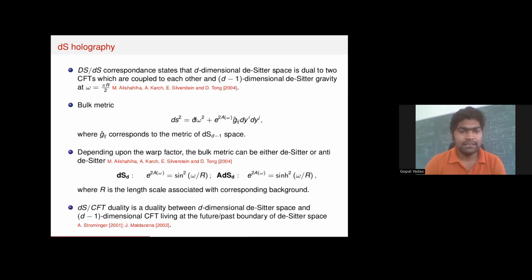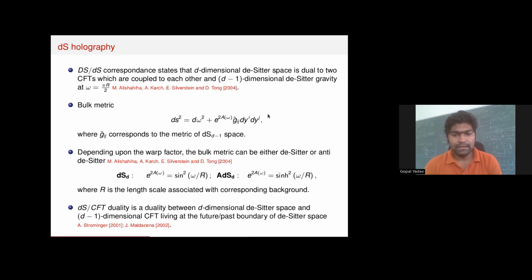In de Sitter space, this holography was discussed by these authors as dS/dS correspondence, which states that gravity in d-dimensional de Sitter space is dual to two CFTs which are coupled to each other, living on d minus 1 dimensional de Sitter gravity at the omega equal to pi r over 2 slice.